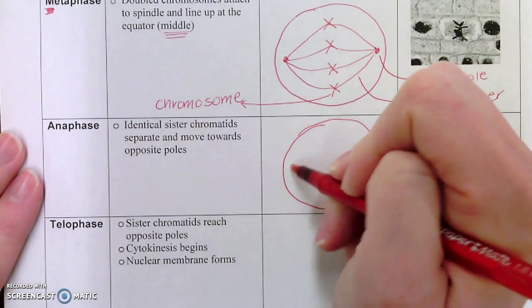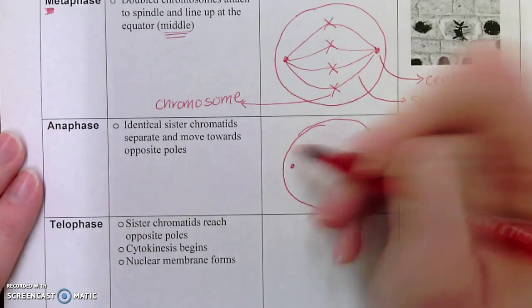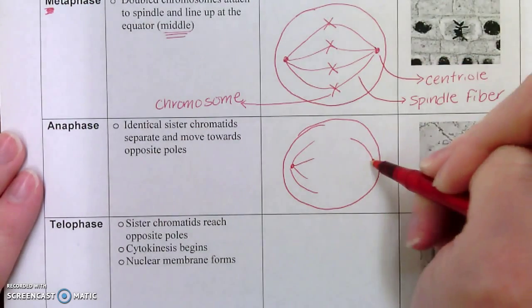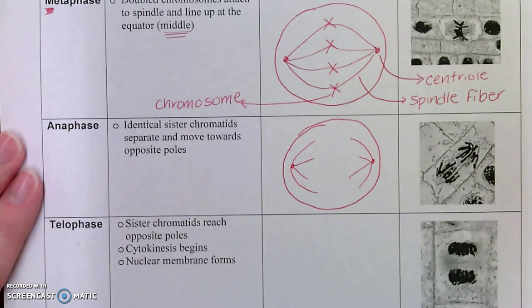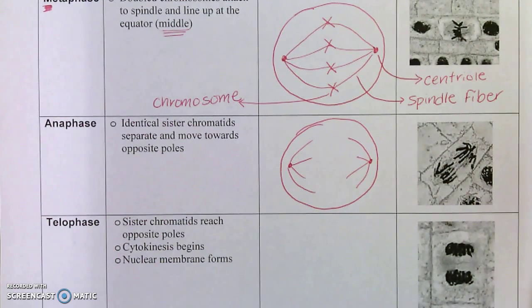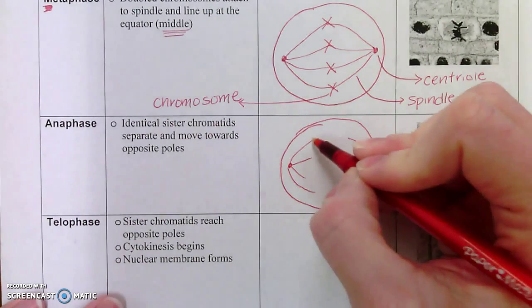So I like to start my drawing with my centrioles and then have spindle fibers coming off of them. Once you've got your spindle fibers set, each spindle fiber has half of the X chromosome attached to it.